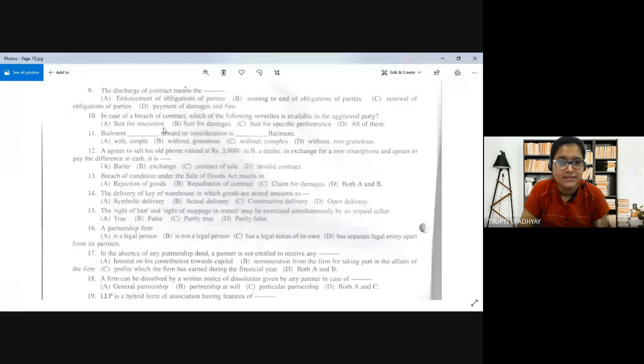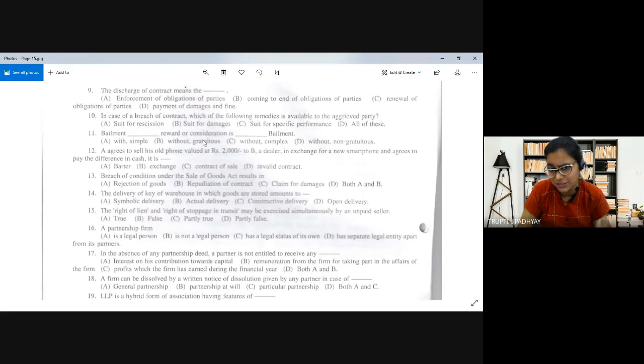So the correct answer is option B. Bailment without reward or consideration is called gratuitous bailment. Right? So here bailment is done without any consideration, for the benefit of either the bailor or the bailee, or both of them, and is called gratuitous bailment.